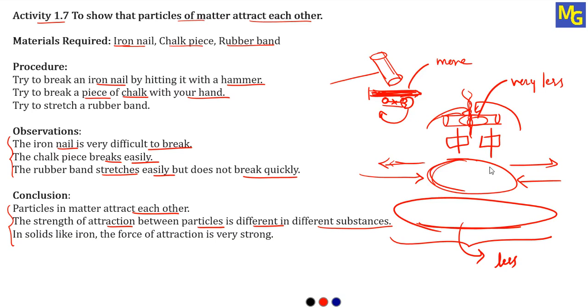So this shows that every particle in matter has attraction, and the strength of attraction between the particles is different in different substances. Third conclusion: in solids like iron, the force of attraction is very strong. So in the case of the iron nail, we can see the force of attraction is very, very strong. So this was activity 1.7. Now we'll see the next activity.